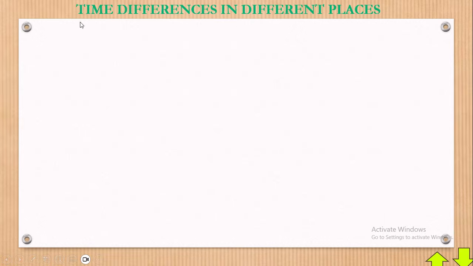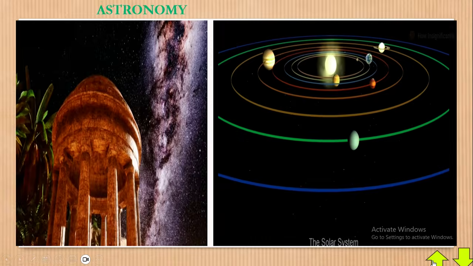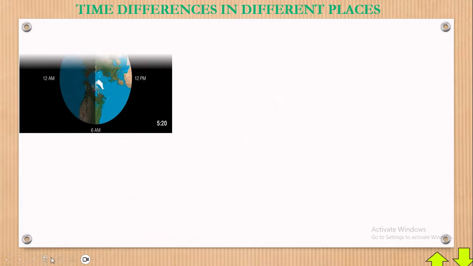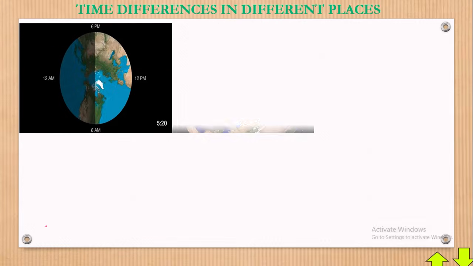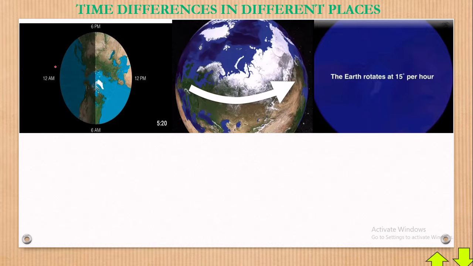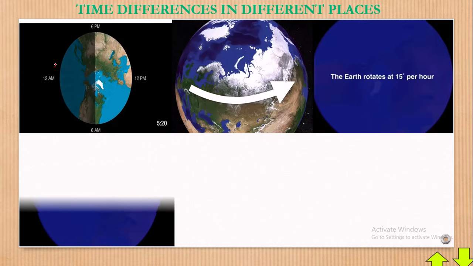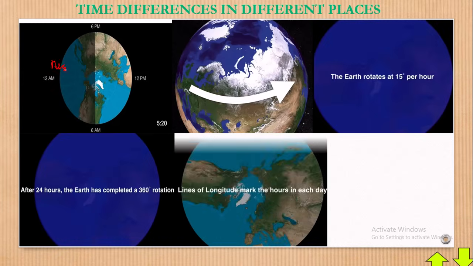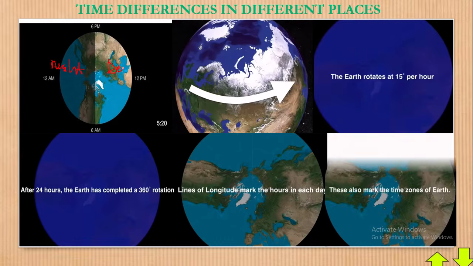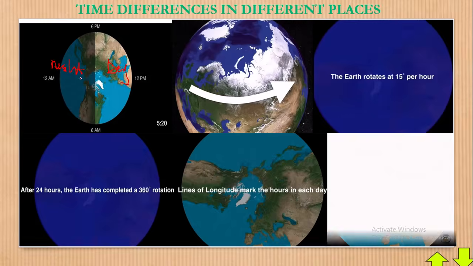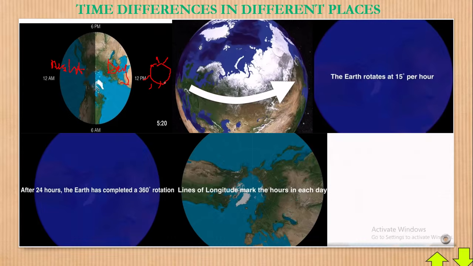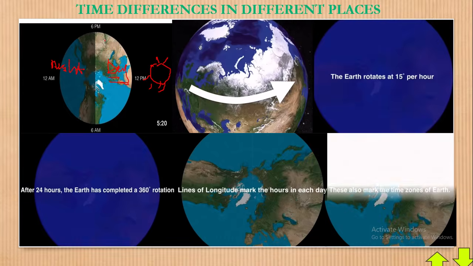Now we have the subheading, time differences in different places. It all begins with this. What you must know is that these are all different places. Here, this side, it is night, and this side here it is day. Please, I want us to understand this. Why is this one night and this one day? When the sun is on this side, of course this side will be brighter, and the other side will be in the shadow.